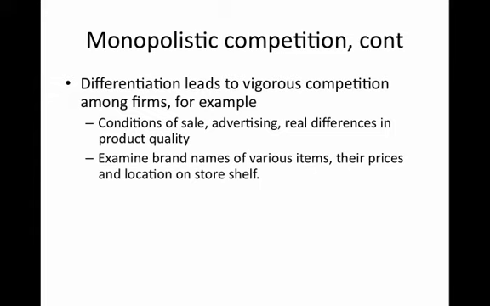Now, differentiation can actually lead to very vigorous competition amongst firms. These forms of competition include the conditions of sale, the level of advertising, as well as real differences in product quality. To get a sense of this, think about walking through a grocery store and looking at the different brand names for various items, the prices that they're priced at, and their location on the store shelf. Often the location of a product on a store shelf will tell you something about its quality, where those higher quality products that typically have higher prices and typically give the grocery store a higher margin are placed more at the eye level of the person they're trying to attract.